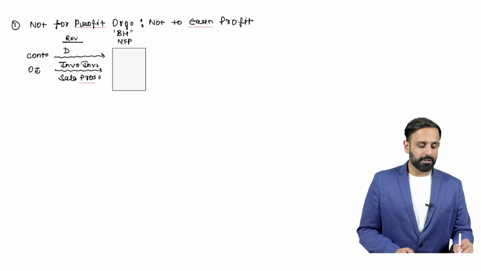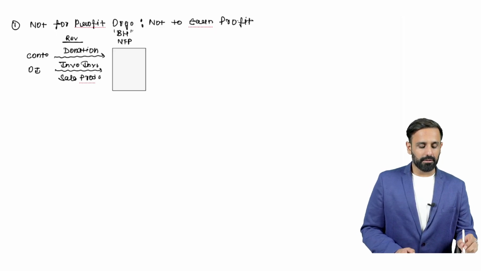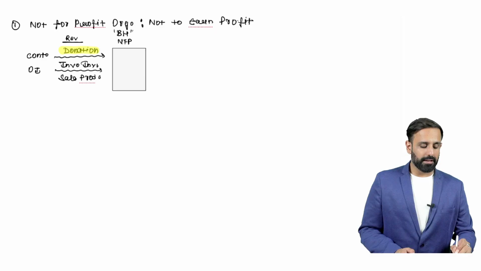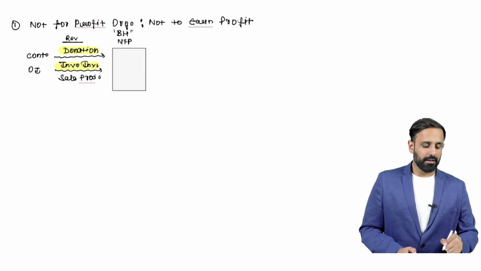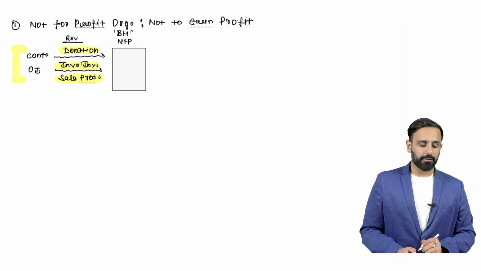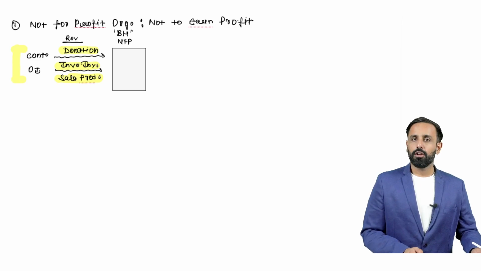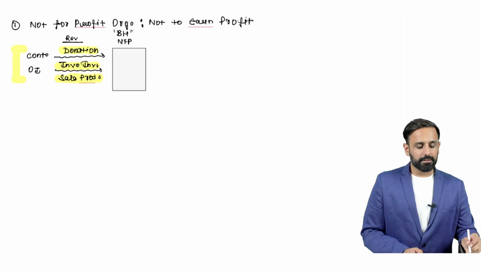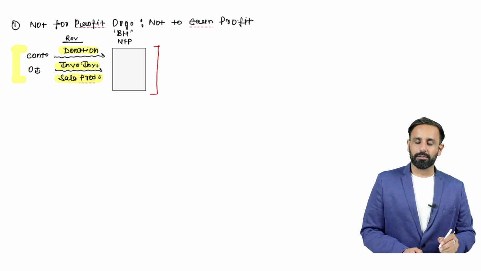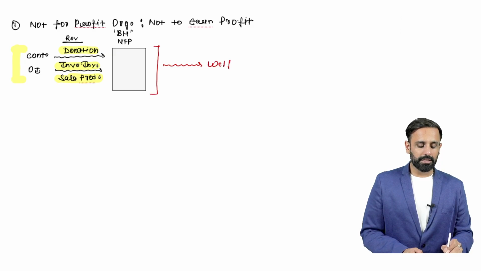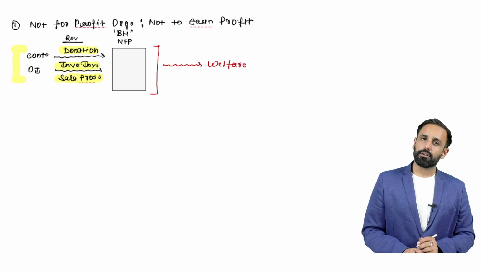So if any donation has been received, or if any investment income has been received, or if any income is received from sale of products, all those incomes have to be shown here. I think you are able to understand this, right? Now you have to understand that whatever amount has been received will be used for the welfare of society.